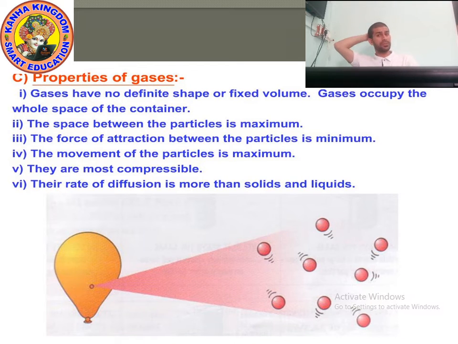Next point, the rate of diffusion is more than solid and liquid. One gas can easily diffuse into another gas. Do you know air is a mixture of gases? There are many gases present in air: oxygen, carbon dioxide, nitrogen, carbon monoxide, hydrogen, helium. Why? Because their rate of diffusion, the intermixing, is more than solid and liquid. So these are the properties of gases. Understood? Now let's move on to the next point.